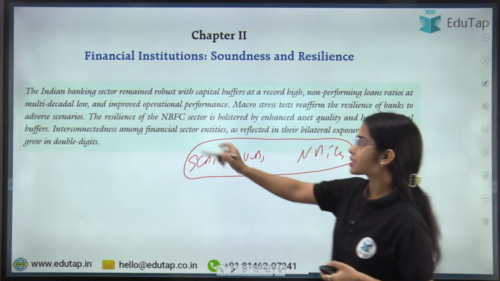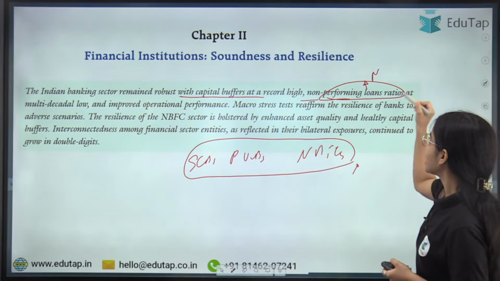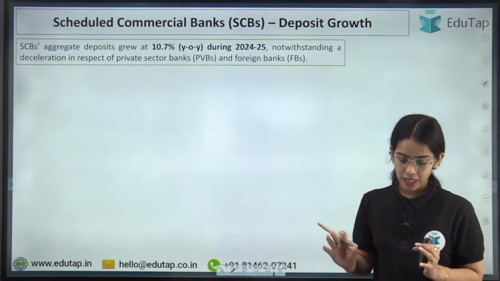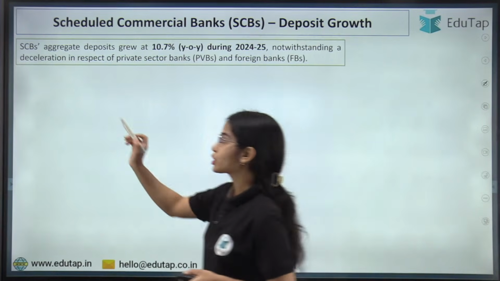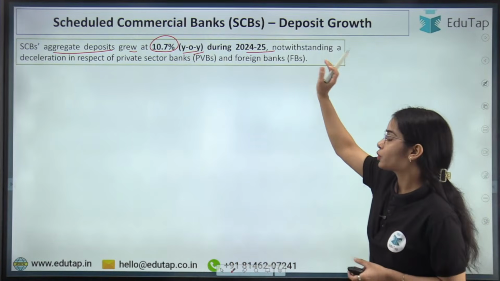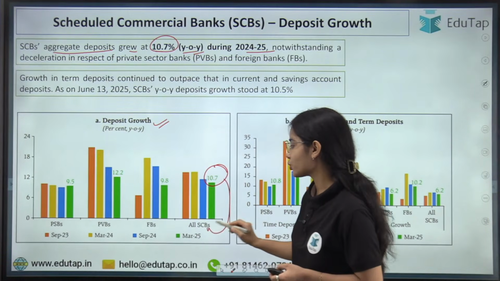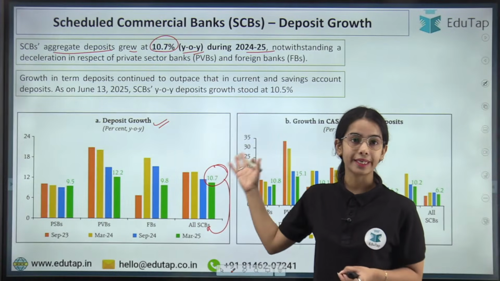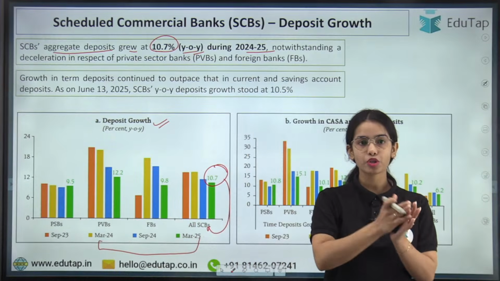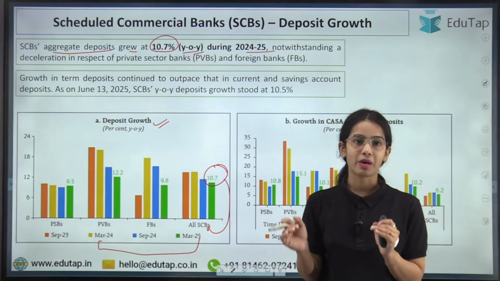So the Indian banking sector has remained robust with the capital buffers at a record high, non-performing loans, that is NPAs ratio at multi-decadal low. So let's see the data for the scheduled commercial bank first. So starting with the deposit growth. Okay, so scheduled commercial bank aggregate deposits grew at 10.7% year on year during 2024-25. So basically the deposit growth is 10.7% for all the scheduled commercial banks. This is the year on year data that we are seeing. That means we are comparing March 2025 with March 2024, and from March 2024 to March 2025 there is the deposit growth of 10.7% that the scheduled commercial banks have got.